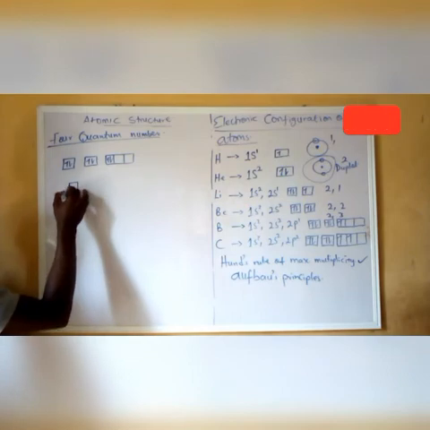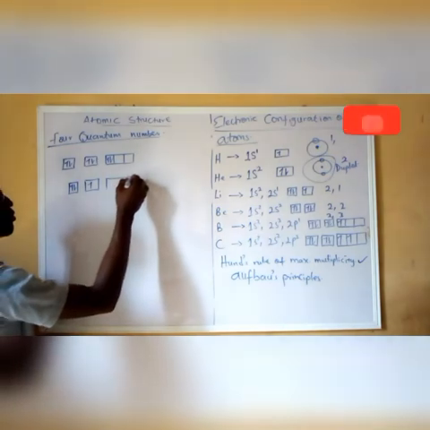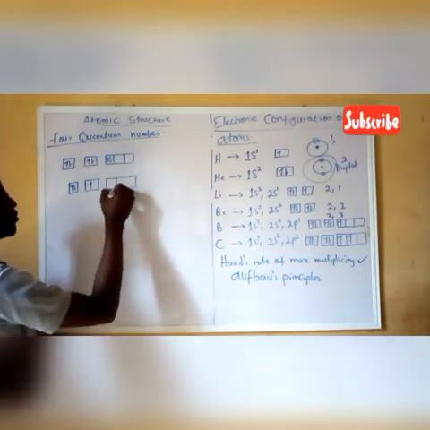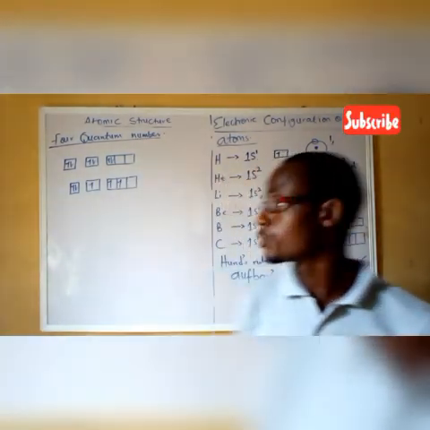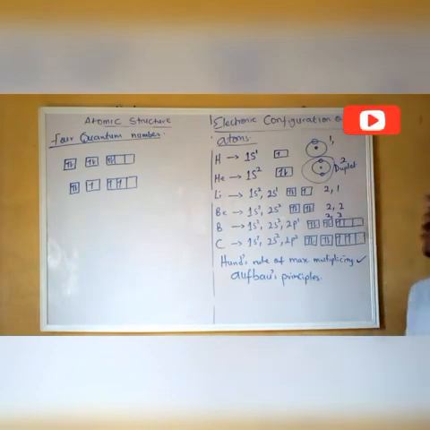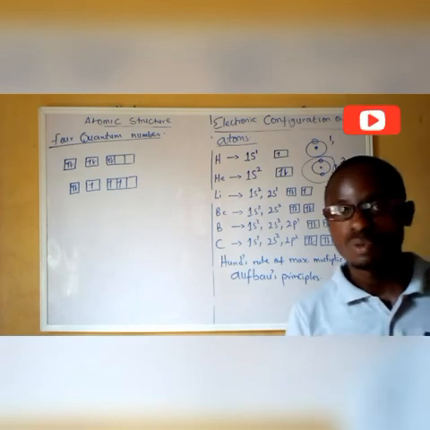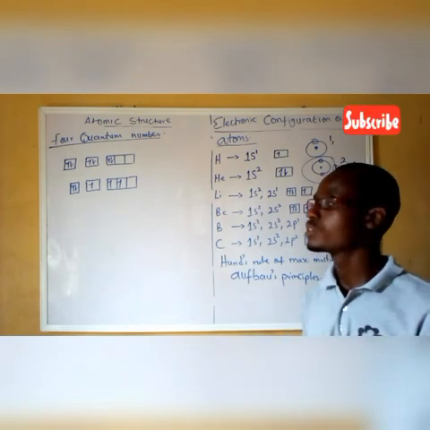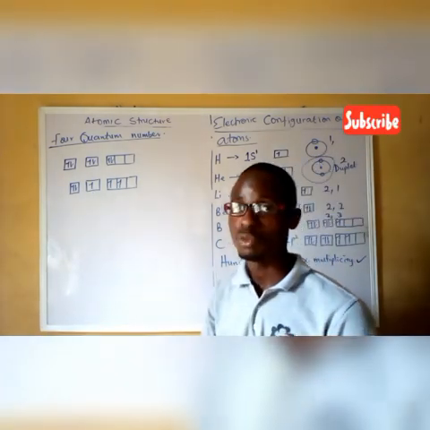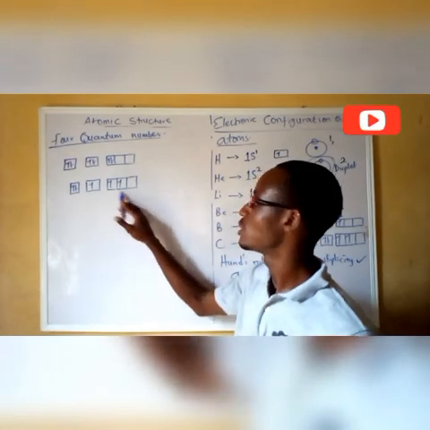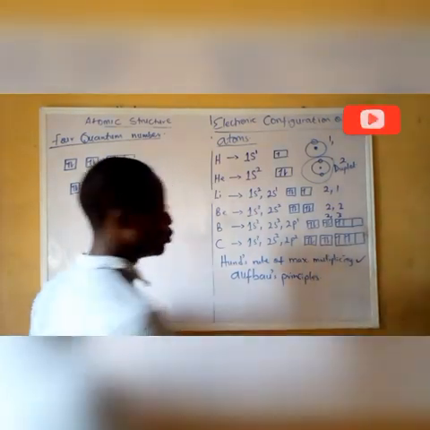So let's look at another one like this. This electronic configuration does not obey Aufbau principle. Why? Because it was said that electron occupies the orbital with lower energy first before moving to the ones of higher energy. And this one with lower energy is yet to be filled up, while filling into the higher energy. So that is what those rules are talking about.